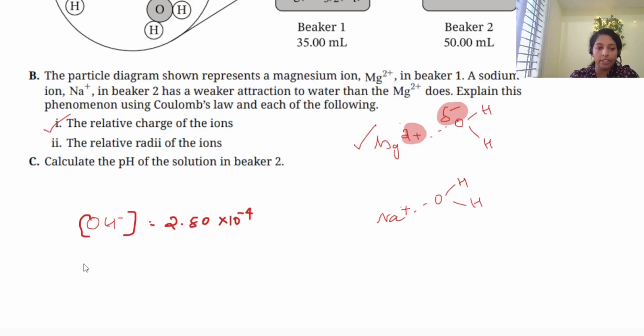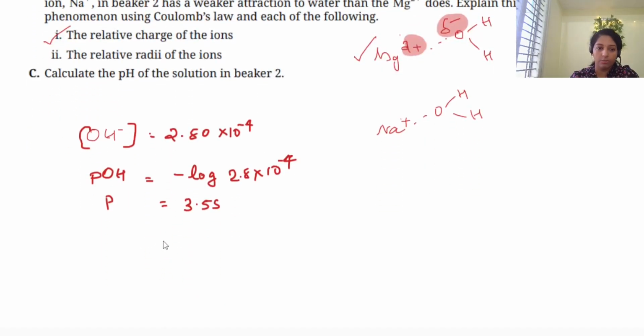So when you take the negative logarithm, you can calculate the pOH first and then you can calculate the pH. Okay, right. When you take the negative logarithm of this value, you will get 3.55. Then pH will be what? 14 minus 3.55. Okay. So in that way you can get 10.45.